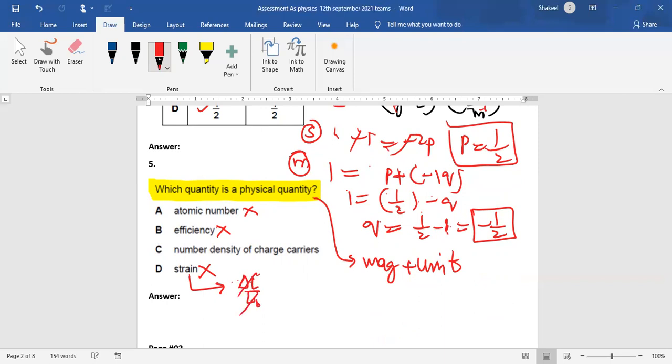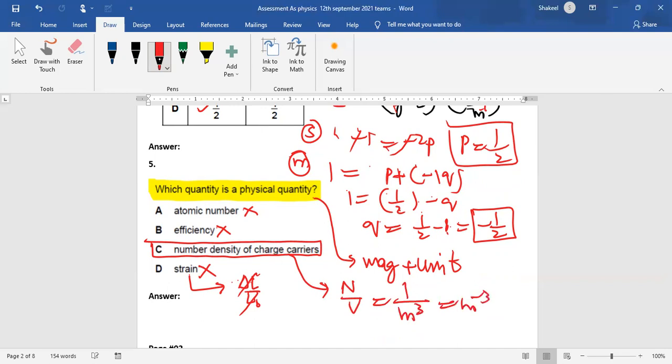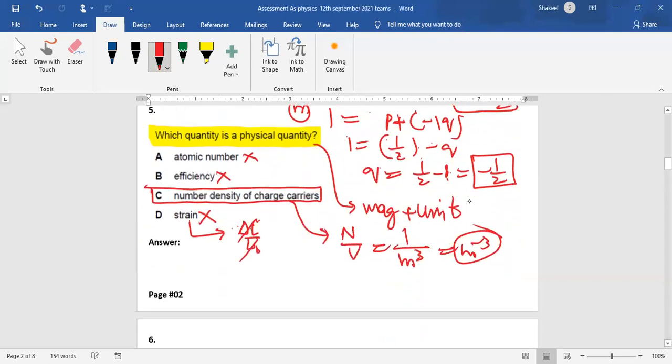Number density of charge carriers has a unit, because it is the number of charges per unit volume. Number has no unit and volume has the unit of meter cube. So its unit is per meter cube. So it is having a unit, that's why this is a physical quantity.